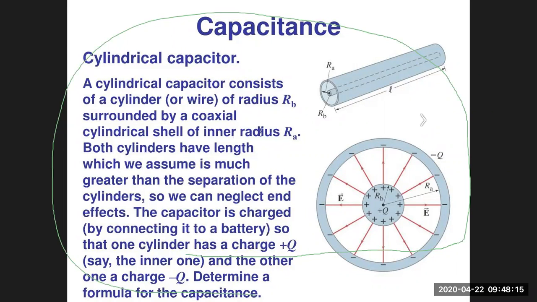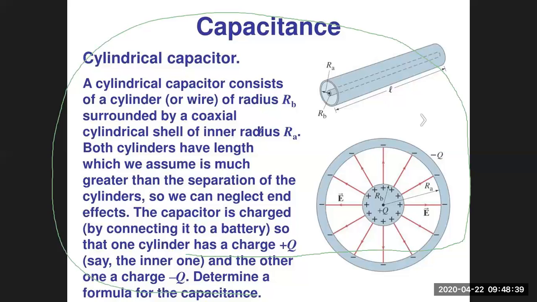Now, if we take two coaxial cylinders separated by some insulating medium, then electrical energy or charge will be stored in the space between the two coaxial cylinders. Such an arrangement is called a cylindrical capacitor.